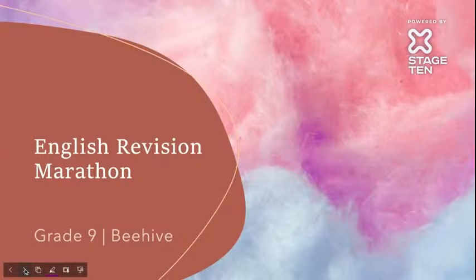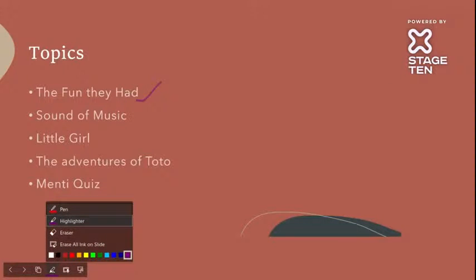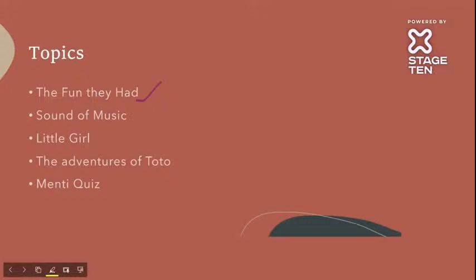So next is what things we are going to cover today. First of all, we are going to do the chapter The Fun They Had from your main reader, Beehive. Then Sound of Music, part one and part two, and The Little Girl. Then Adventures of Toto, which is from your supplementary reader, Moments. And we are going to do a Menti quiz based on all these chapters.